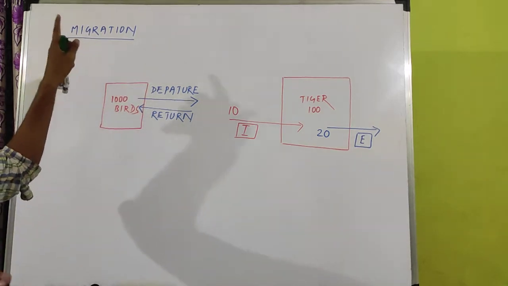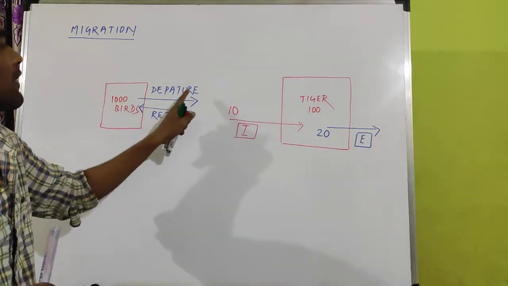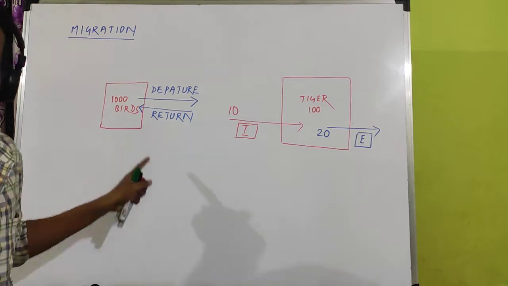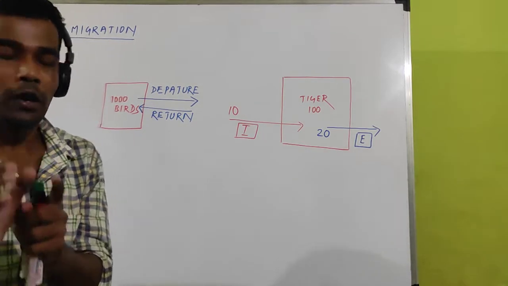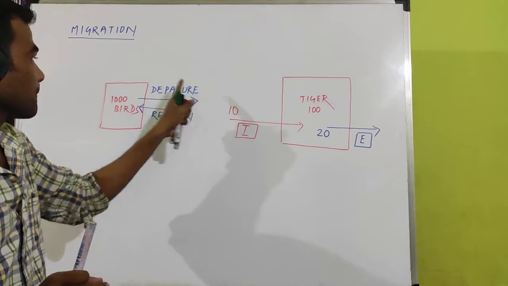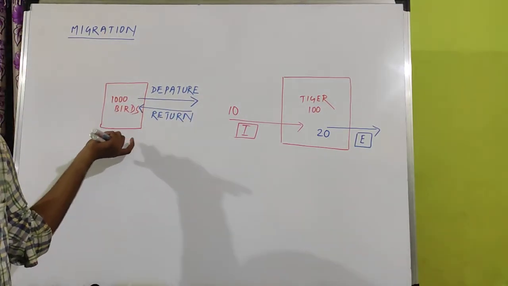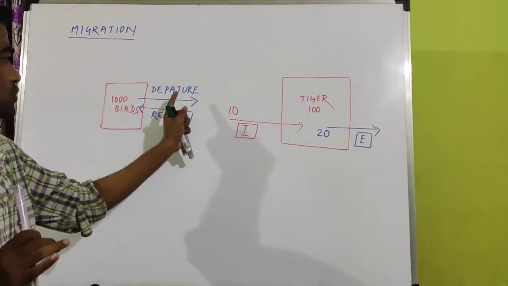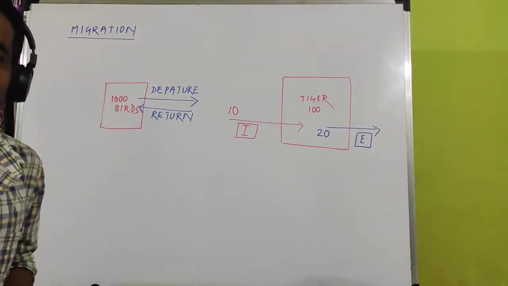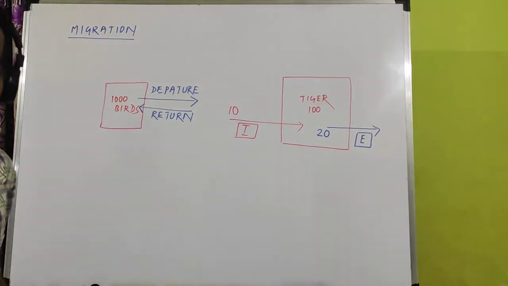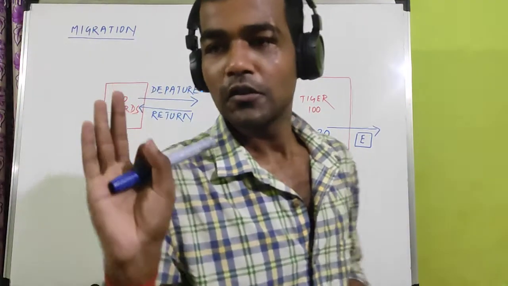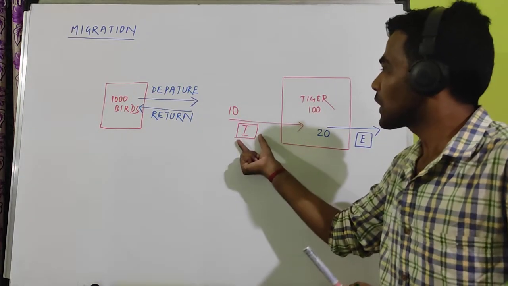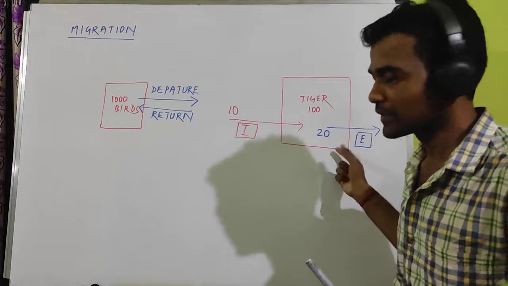Migration is the periodic departure and return from or to the population, departure from a population and return to the same population. You have to remember this. It is clear. So we can say migration is the combination of immigration and emigration.